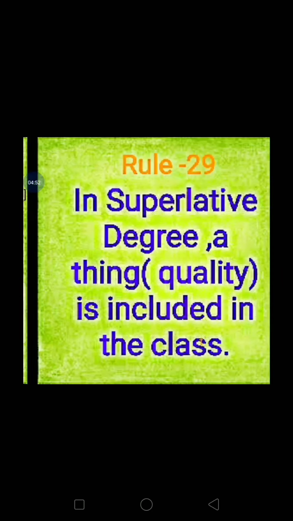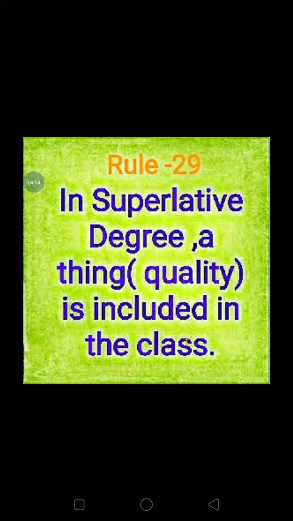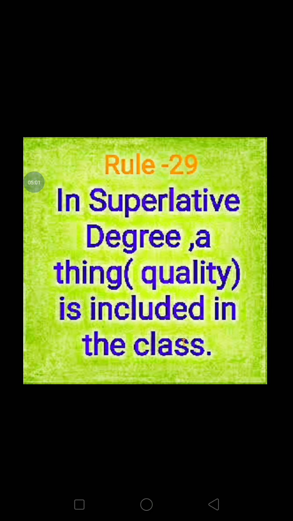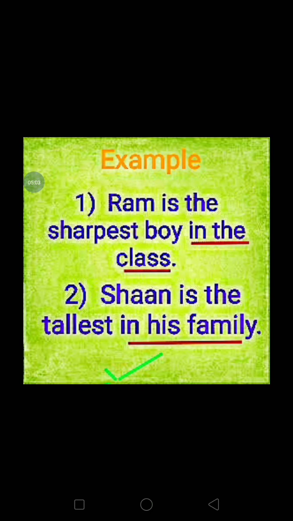But in case of superlative degree, that will come in rule number 29, that quality is included in the class. How will you describe it? Suppose one example is here. Ram is the sharpest boy in the class. Shan is the tallest in his family. So this quality is included in his class or in his family.